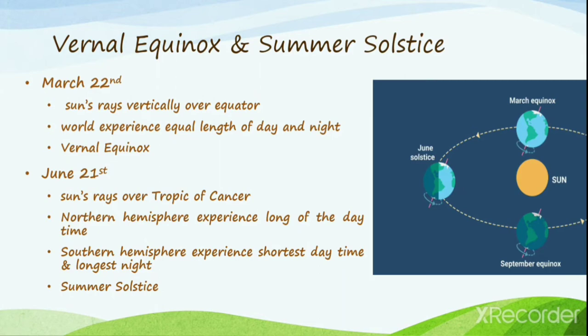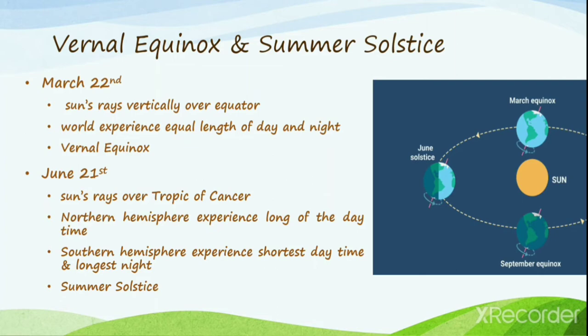At this time, it is winter in the southern hemisphere and all places within the Antarctic Circle to the South Pole experience total darkness for a full 24 hours. On June 21st, the places in the northern hemisphere thus experience the longest daytime, and the southern hemisphere experiences the shortest day and thus the largest night time.